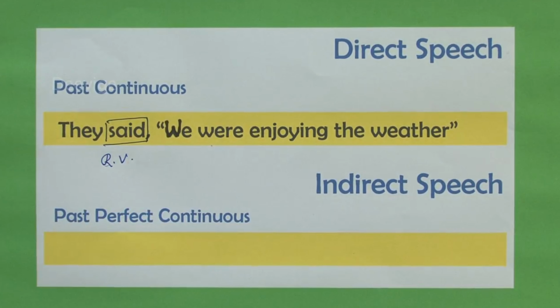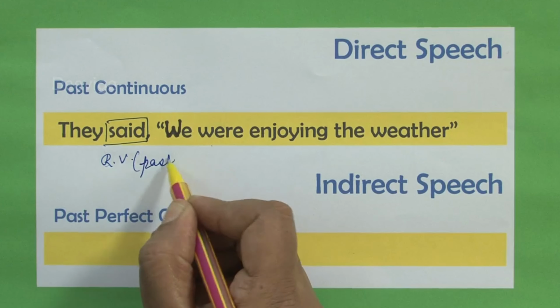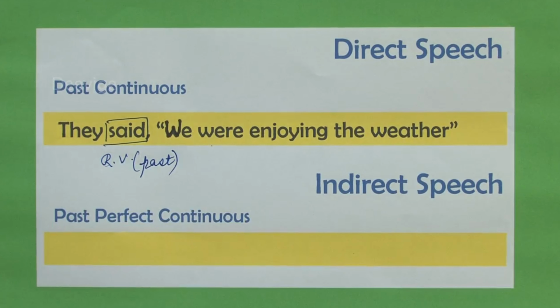What does R stand for? R stands for reporting. What does V stand for? Verb. So what is the tense of the reporting verb? It is in the past tense. Now, what is the sentence that has been given to us, students? We were enjoying the weather.